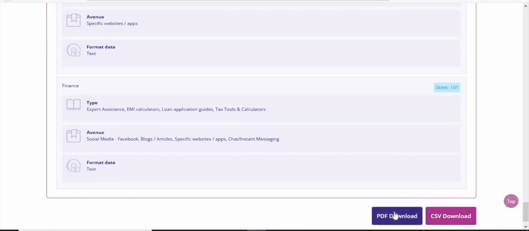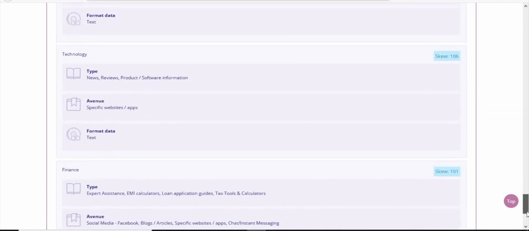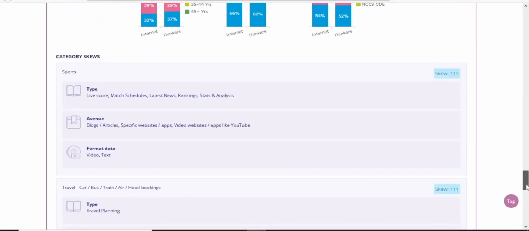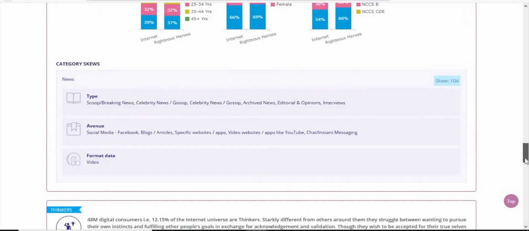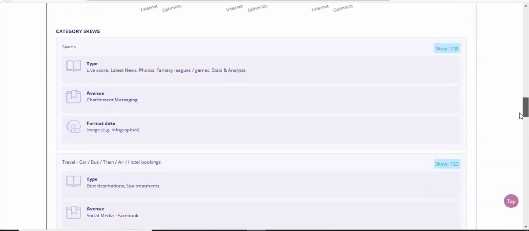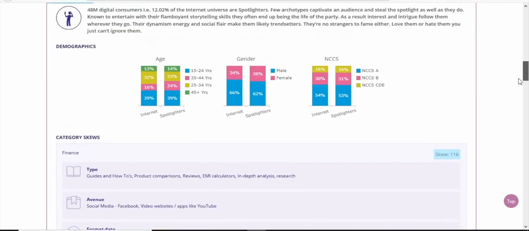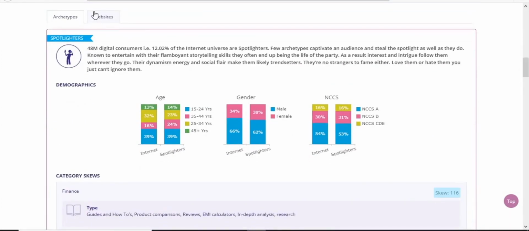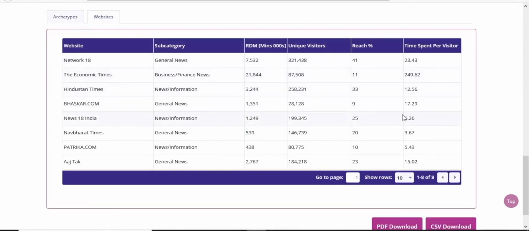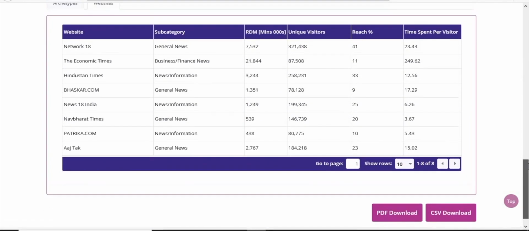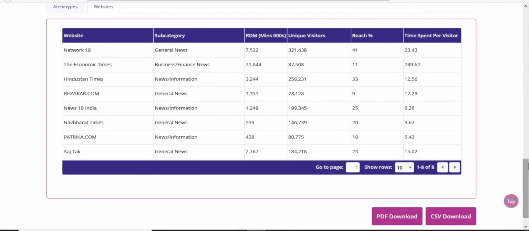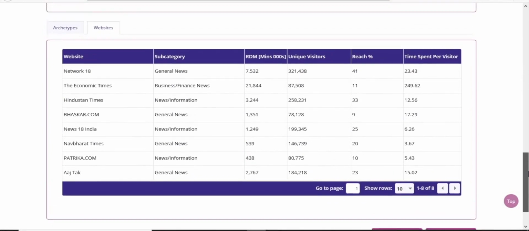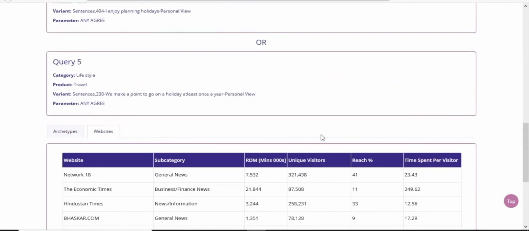Ideal for creatives, this document contains the summary of the query, archetype selected, archetype suggested, and category SKUs with creative recommendations per archetype. CSV download. CSV is a document where all the website destinations are listed with key metrics like reach, RDM, percentage reach, and engagement. Perfect for the media and campaign planner.